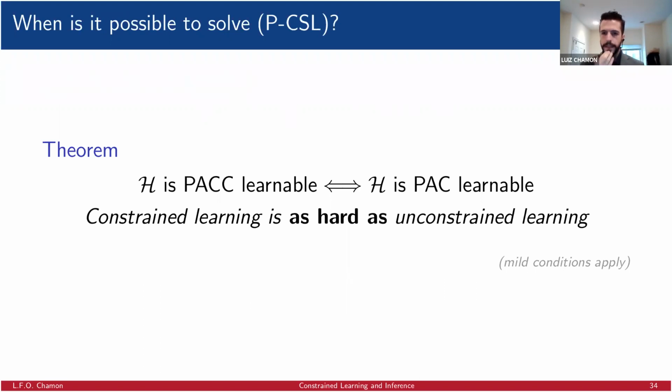And what that means is that if we can solve a learning task in the unconstrained case, without constraints, then we can add requirements to it and we can still solve it. In a sense, what we're saying is that constrained learning is as hard as unconstrained learning in the learning theoretic sense, right? Mild conditions apply to this, but they are the same conditions that are required for a class to be PAC learnable, to be unconstrained learnable. So essentially, these two problems are just as hard as one another.